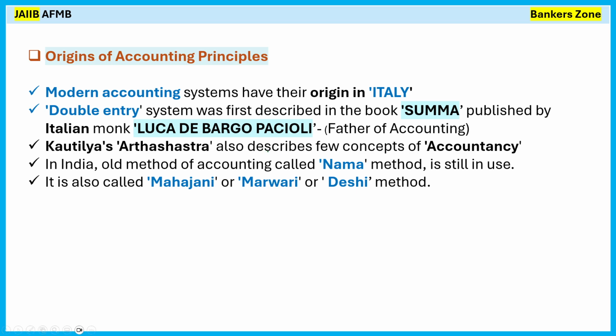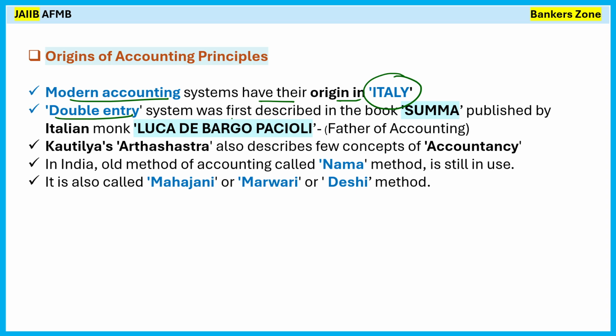Now see the history and the origin of accounting principles. Just go through it, because in the exam they can ask you a one-liner question. Modern accounting systems have their origin in Italy, which we have just seen in the beginning itself.